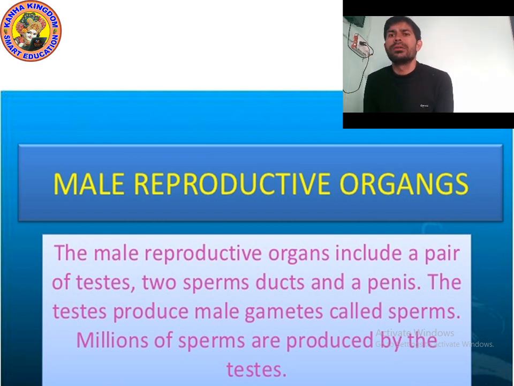So kids, you will make the diagram of the male reproductive organ in your notebook. You will have to practice, because practice is very important, because you will study this topic in 9th class also, 10th class also, 11th class also, 12th class also, or if you go in the field of doctor, then you will have to study these topics again and again and in detail.